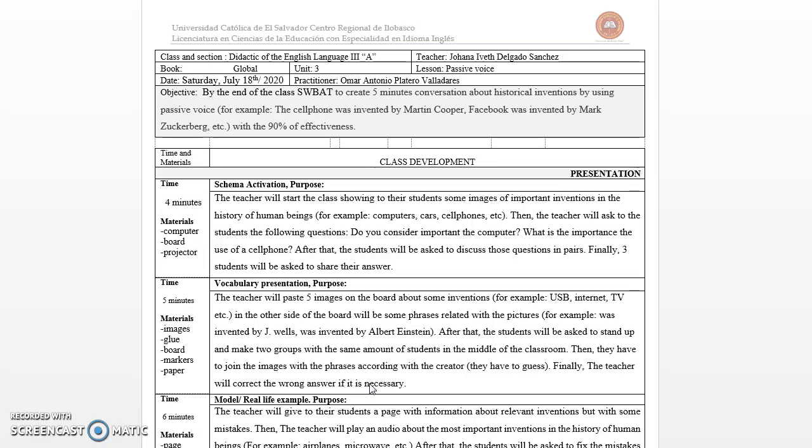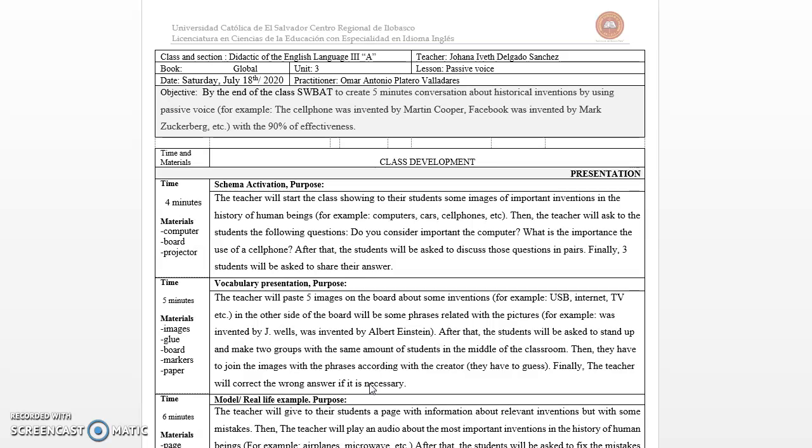So the first one, that is schema activation, has the time 4 minutes and the materials computer, board and projector. So in this activity the teacher will start the class showing to their students some images of important inventions in the history of human beings, for example computers, cars, cell phone, etc. Then the teacher will ask the students the following questions.